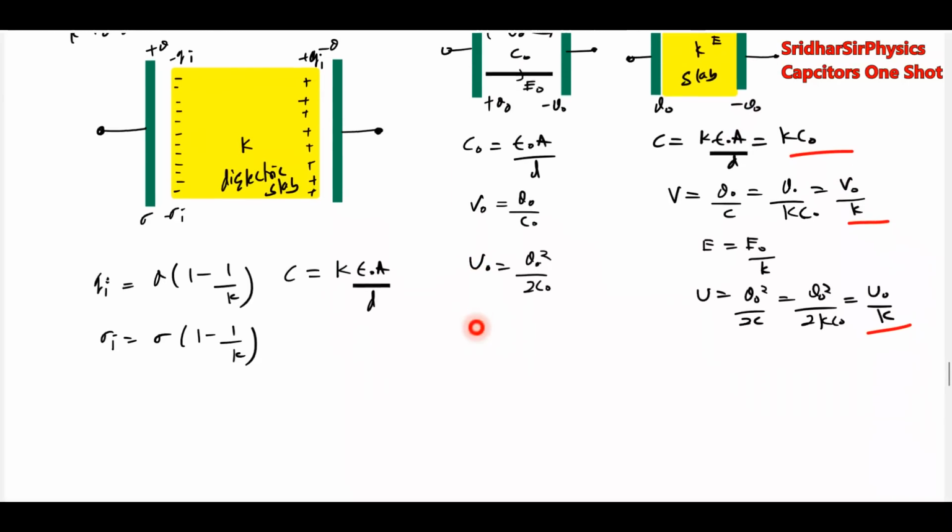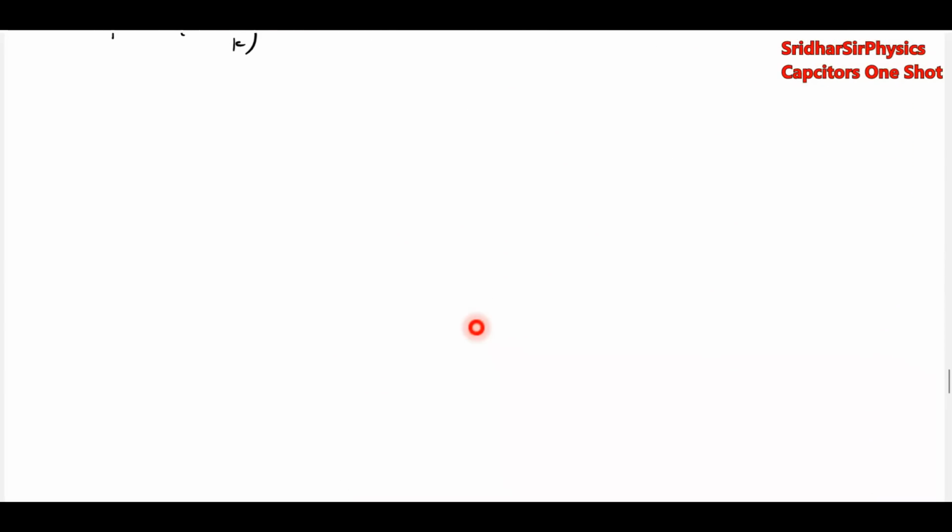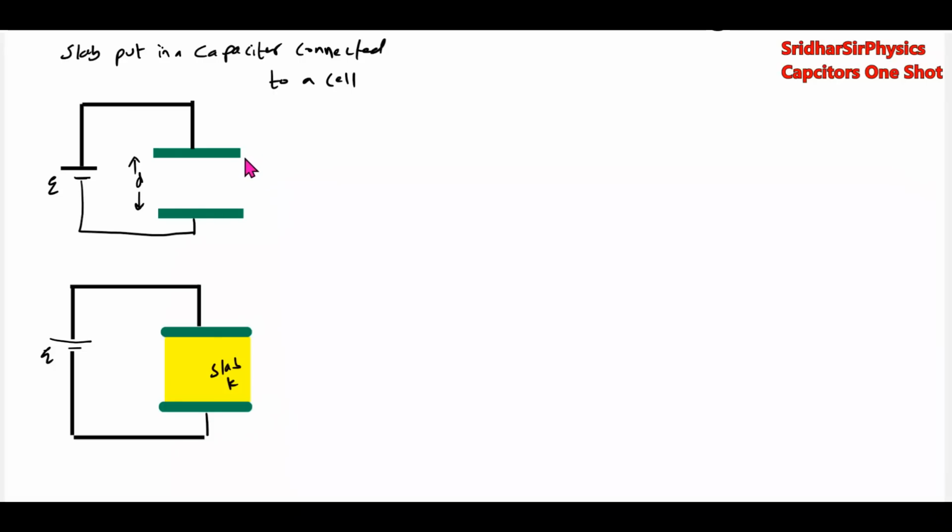Similarly, जब capacitor is connected to cell, then dielectric slab is introduced. What conditions will come? Initial charge Q naught, potential that will be E only, and इसका electric field let it be E naught. So initial values we define करेंगे.